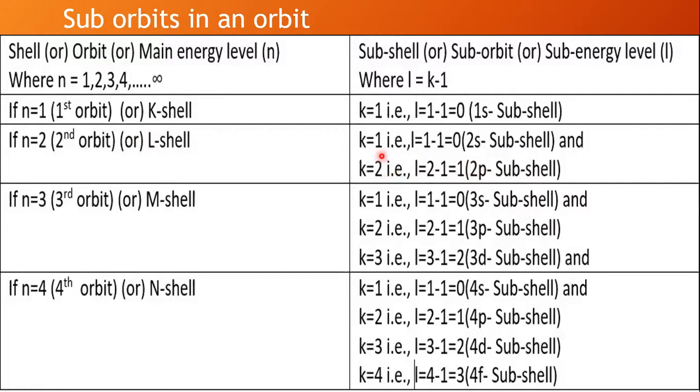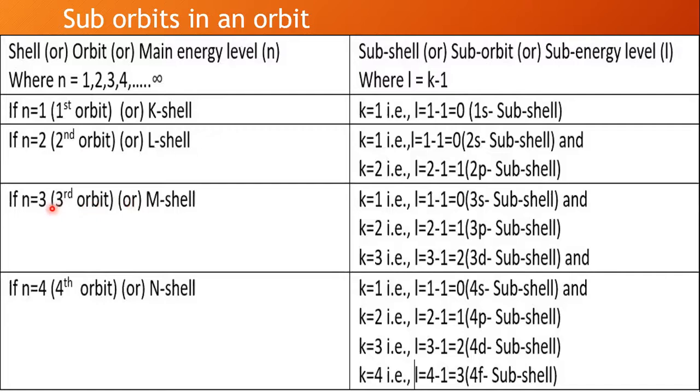How to understand which is elliptical and which is circular: when n equals 2 and k is equal to 2, that is, when n value is equal to k value, the orbit becomes circular. That's why the 2p subshell, which has k value 2 and n value also 2, will be circular in shape, and 2s will be elliptical in shape. So one elliptical orbit or one elliptical path is introduced by Sommerfeld in the second orbit.